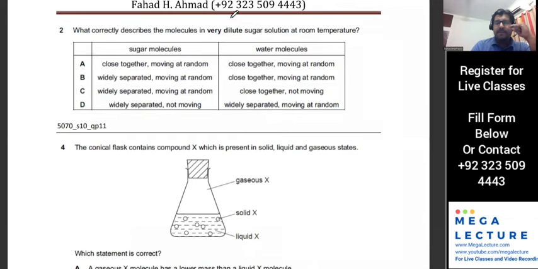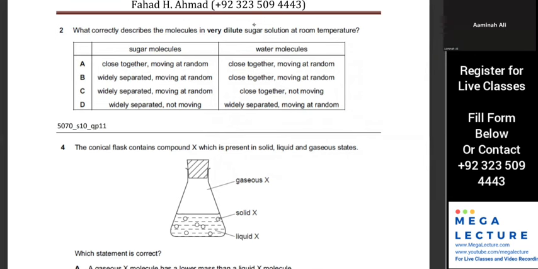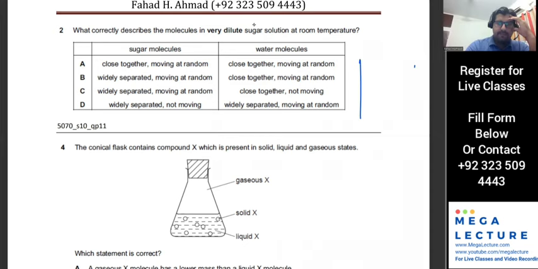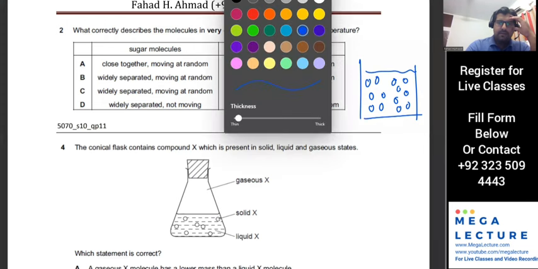So how would you describe a very dilute sugar solution? A very dilute sugar solution means that you've got lots of water molecules, and very few sugar molecules.